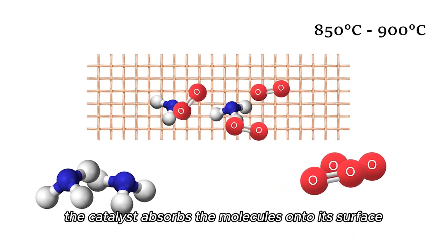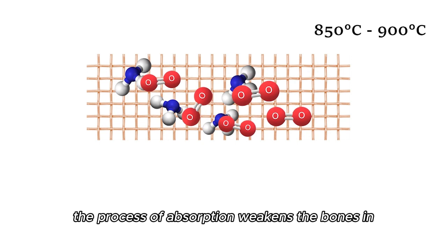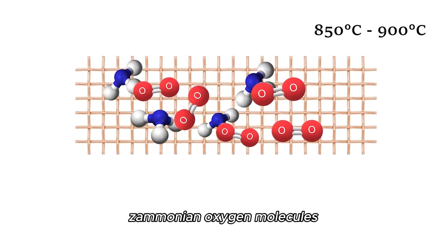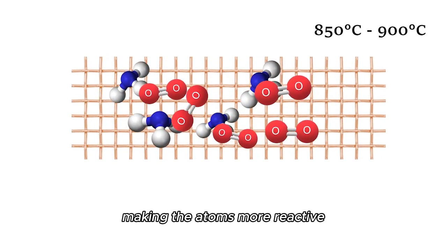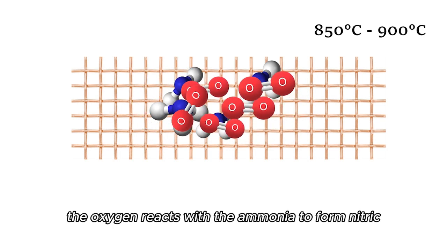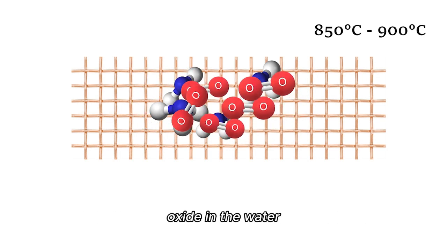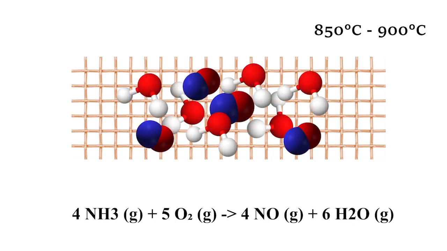The catalyst adsorbs the molecules onto its surface. The process of adsorption weakens the bonds in the ammonia and oxygen molecules, making the atoms more reactive. Once the gas is adsorbed, the oxygen reacts with the ammonia to form nitric oxide and water. The overall reaction is.